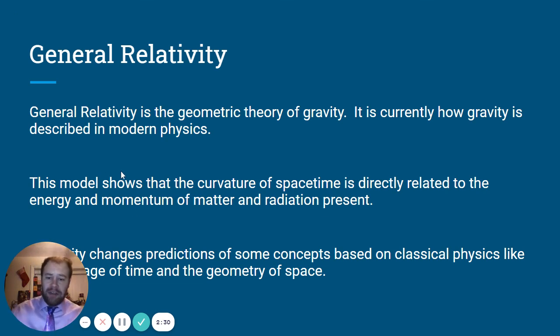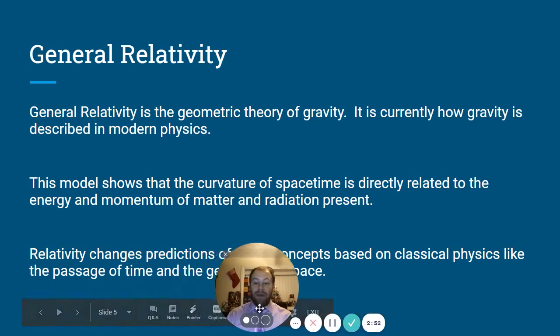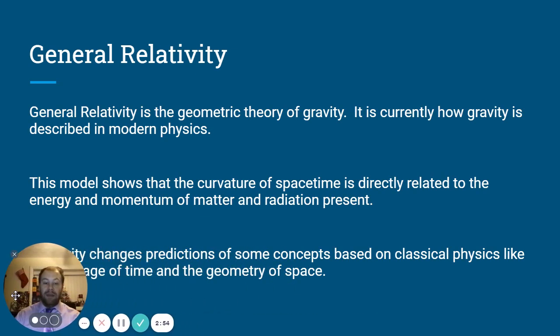And this model shows that the curvature of space-time is directly related to the energy and momentum of matter and radiation present. So the larger the object in space, right, the more space-time will be curved around that object. And he was really able to do this, and it really changes the predictions of some of the concepts that would be based on classical physics. So what we thought we knew about it wasn't exactly the case.